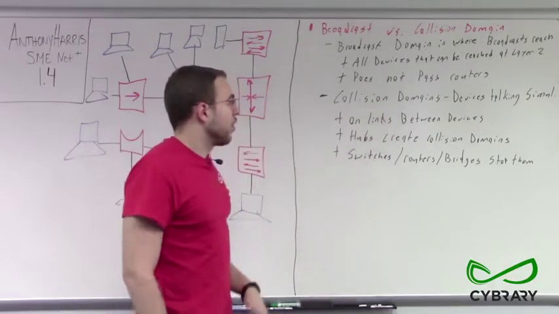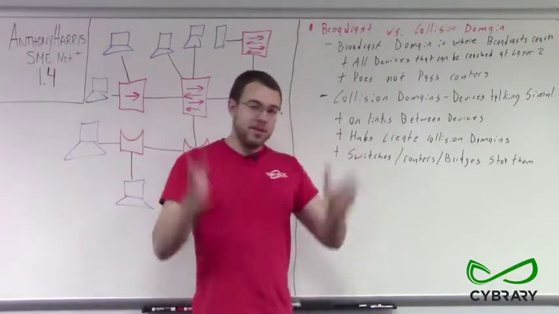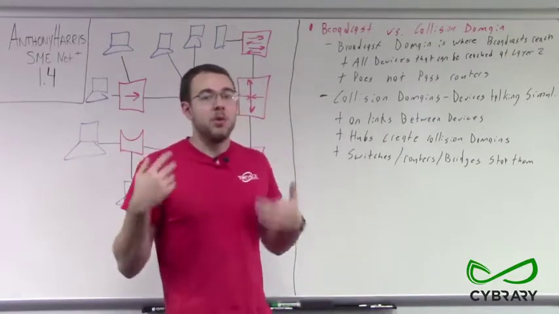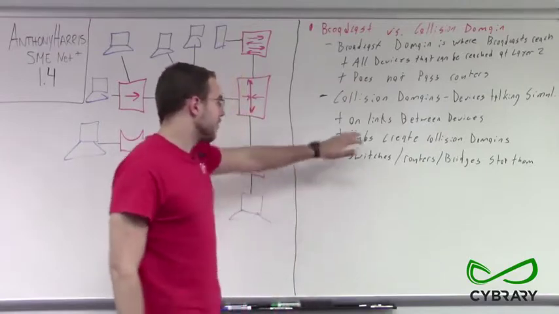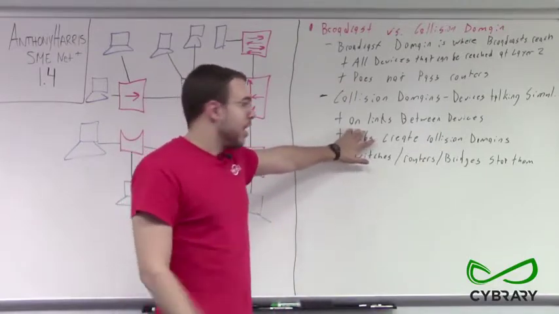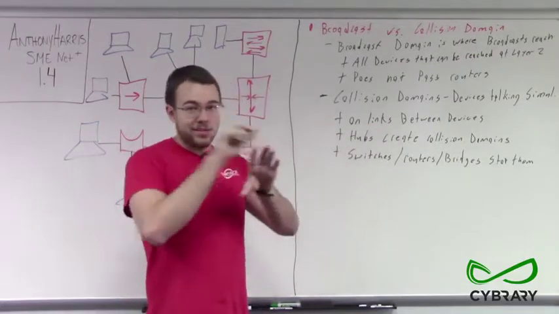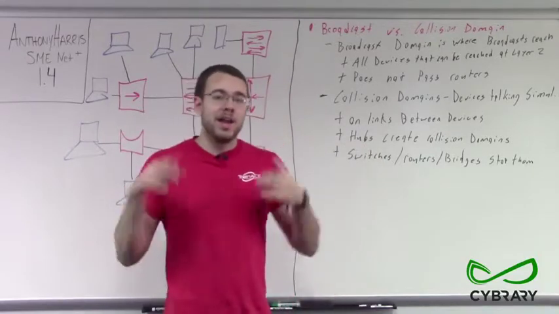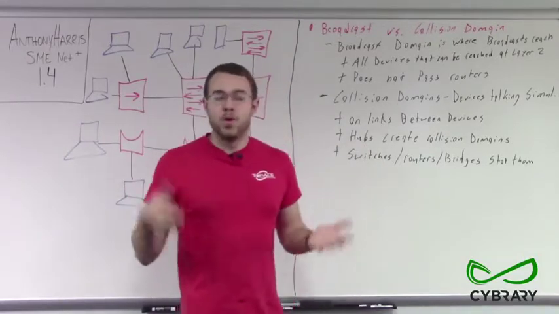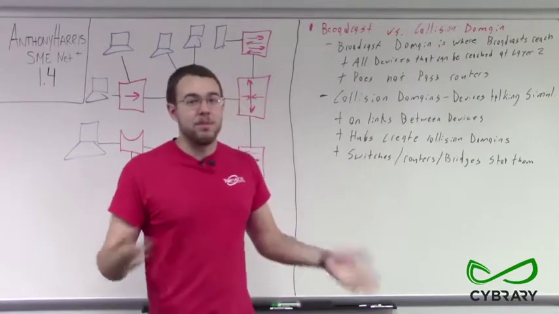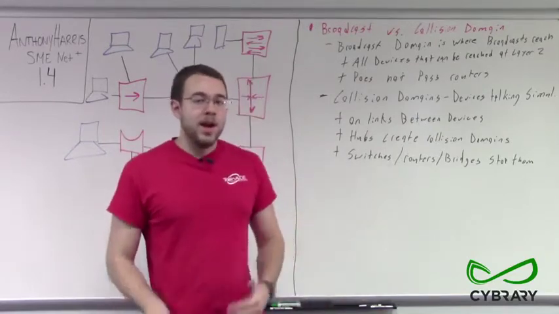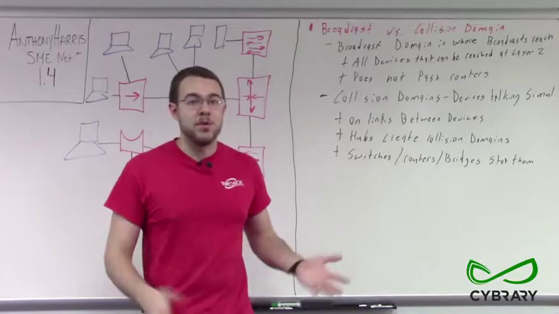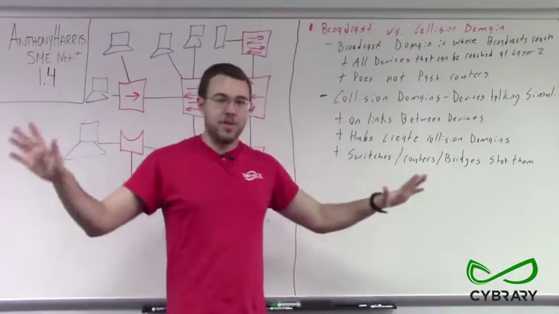Collision domains, on the other hand, are areas of our network where, if two devices or more than one device were to talk at the same time, it would create data collisions. So these are going to be on links between devices, on cables that directly connect two devices, and it's also going to be on devices connected to a hub. Because remember, hubs do not inspect traffic, and they don't withhold traffic just because someone doesn't have a certain MAC address. If you connect into a hub, you're going to be receiving all the data that's sent to that hub by other computers or anyone else connected to it. Hubs are dumb. Hubs are just going to push out the message to everybody.